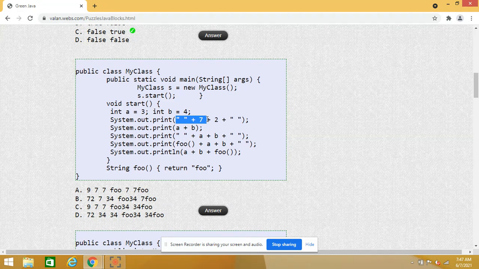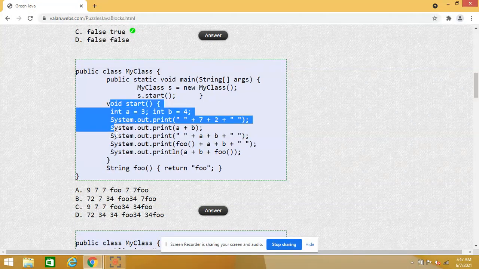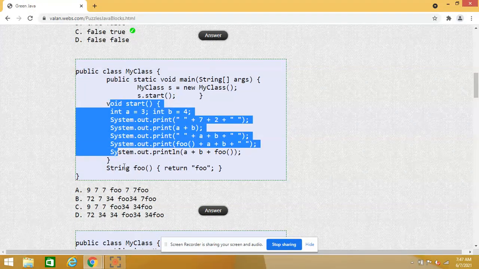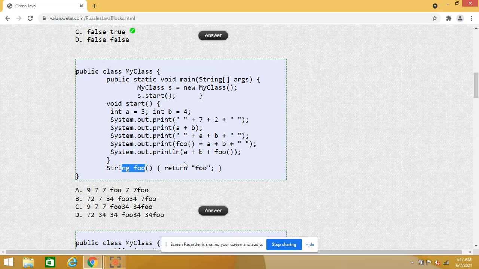If I look at this code very carefully, I do not have any compilation error. I have an instance method start as well as an instance method foo. Foo is returning some string value. From my main method, I'm just calling my start method by using my class object.